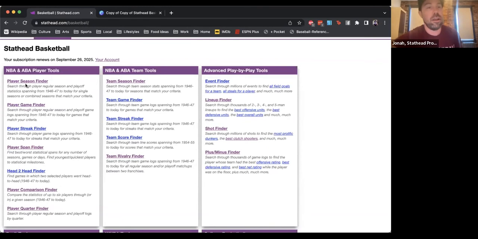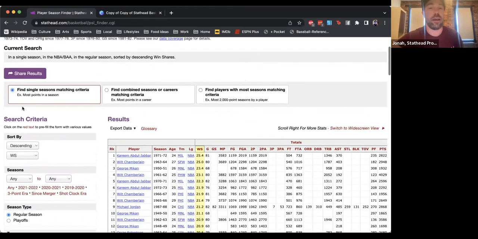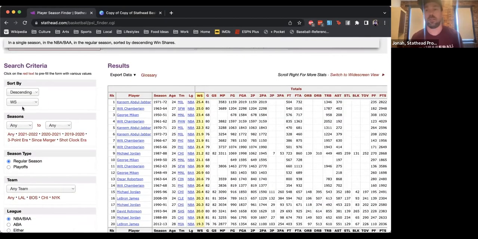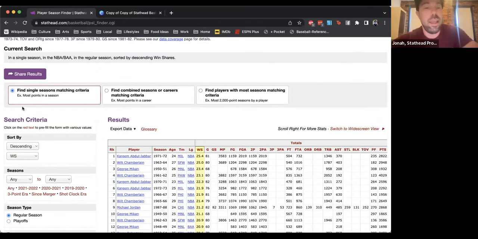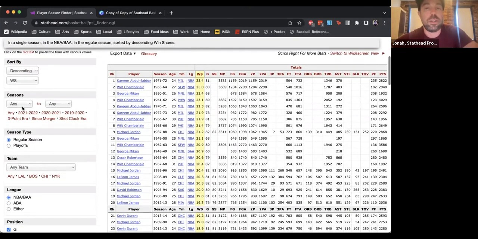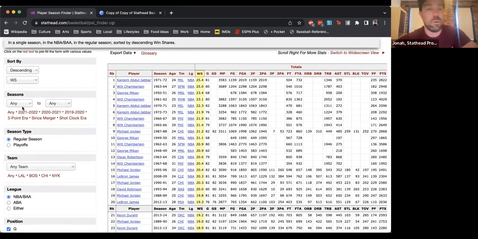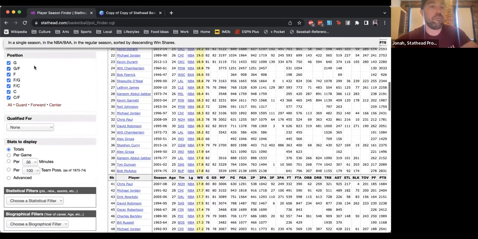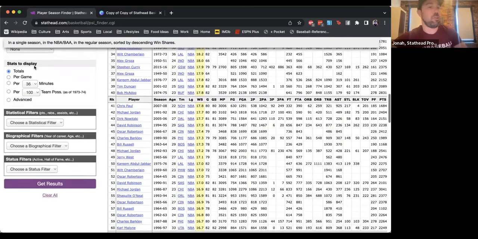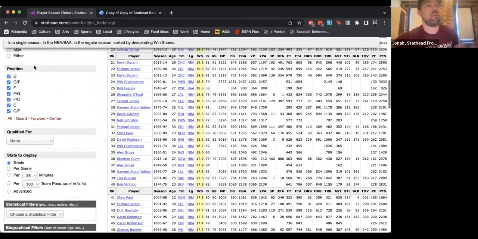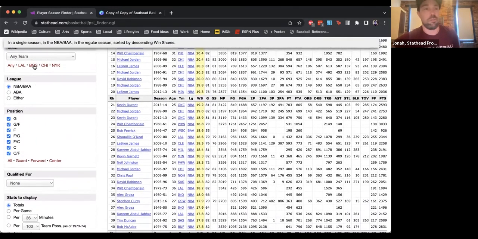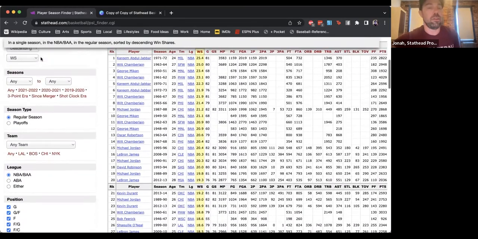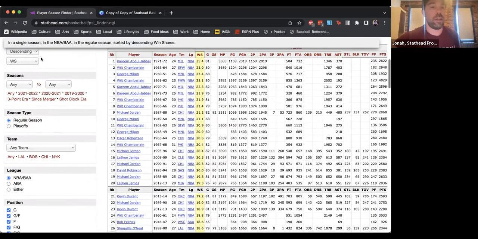But for starters, I'm just going to head into the Season Finder. The Season Finder is a tool for looking at seasons. There's a player one and a team one. Right now I'm in the player one. The way pretty much all the Stathead tools work is you'll see along the left side of my screen a big list of filters and buttons, and these are the things that you can search for. You use this to build the framework of your question.